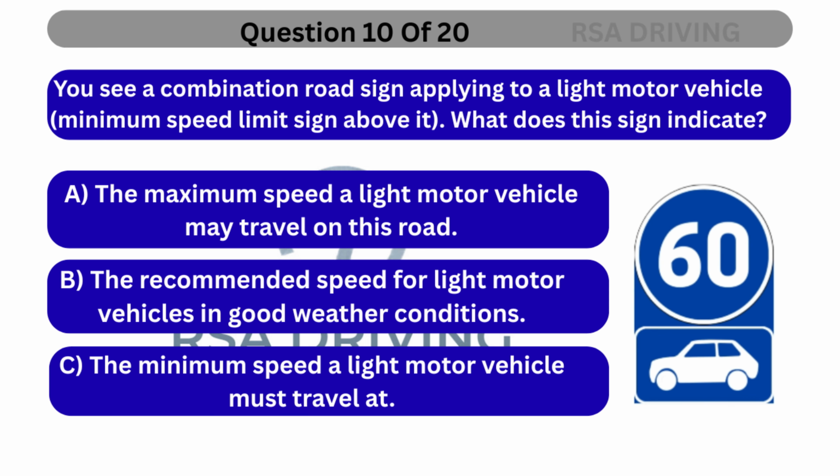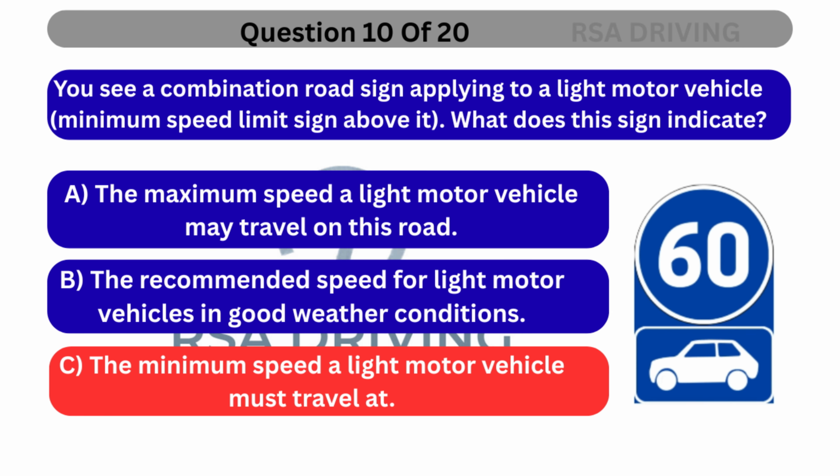Question 10. You see a combination road sign applying to a light motor vehicle. What does this sign indicate? A. The maximum speed a light motor vehicle may travel on this road. B. The recommended speed for light motor vehicles in good weather conditions. C. The minimum speed a light motor vehicle must travel at.